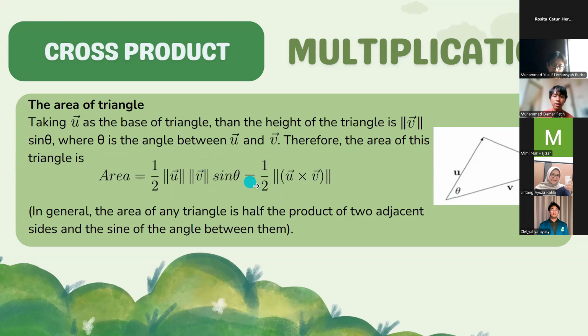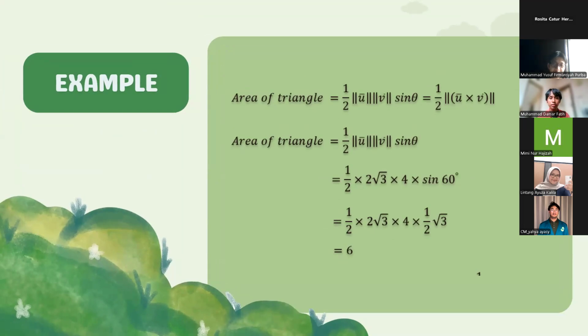This formula is equal to a half times the magnitude of the cross product of vector u and vector v. In general, the area of any triangle is half the product of two adjacent sides and the sine of the angle between them. There is the example for the area of a triangle.